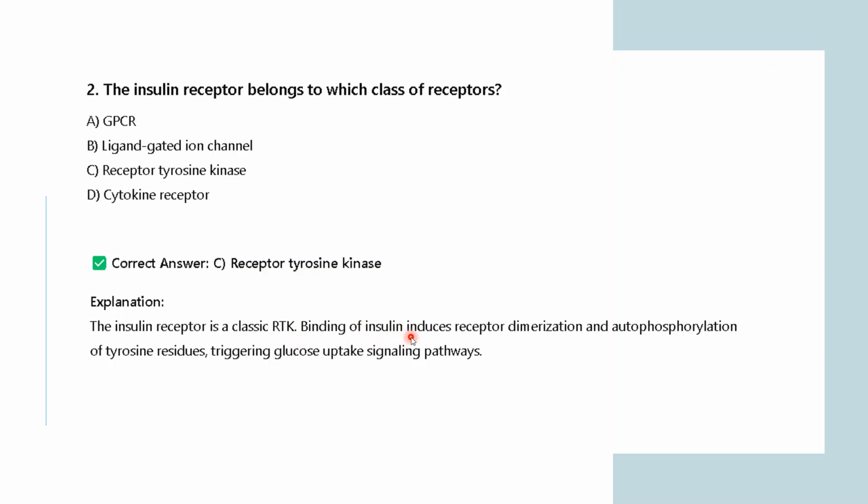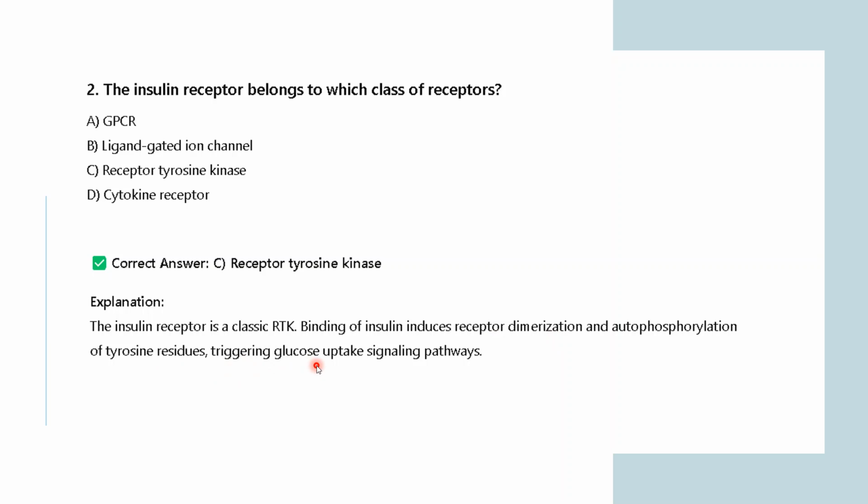The binding of insulin induces receptor dimerization and autophosphorylation of tyrosine residues, triggering glucose uptake signaling pathways. So the insulin receptor belongs to the receptor tyrosine kinase class.